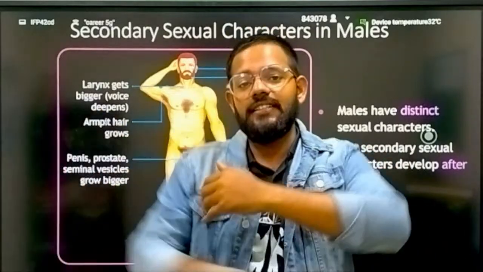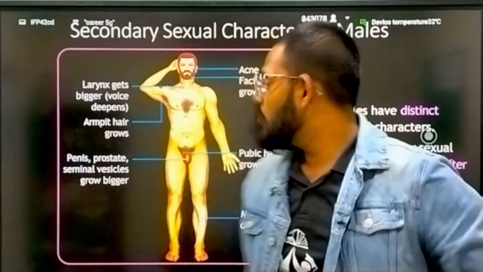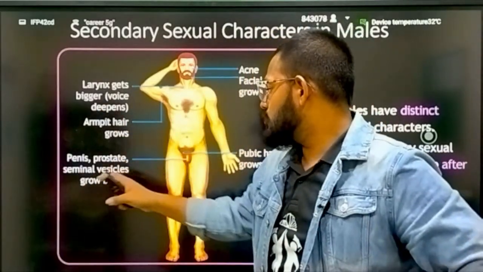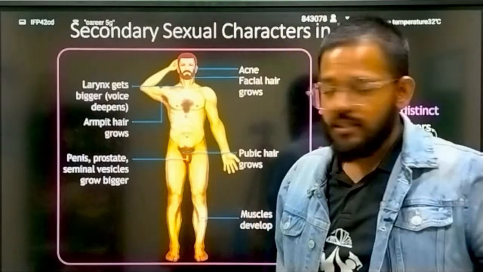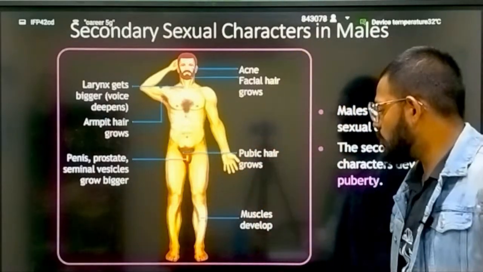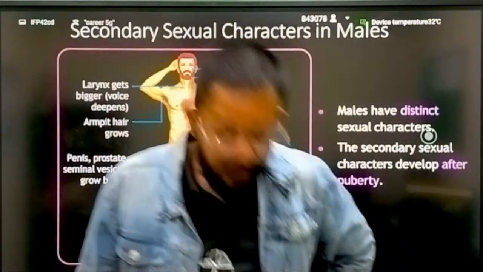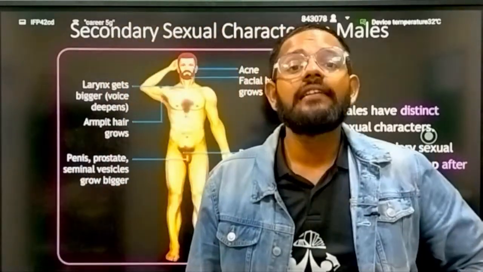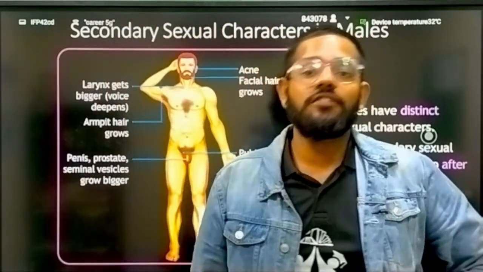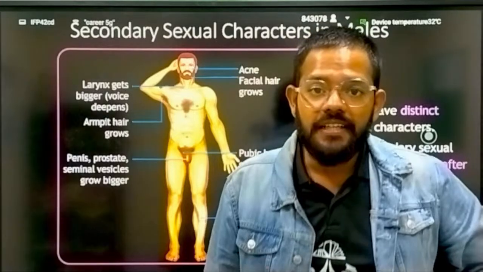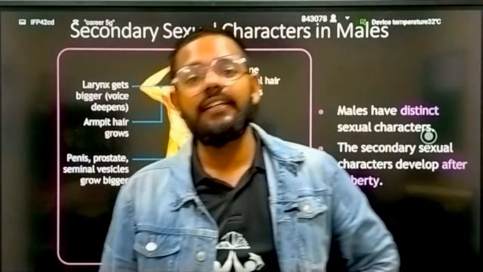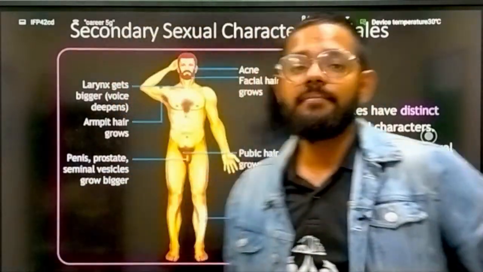The hair will be present inside the armpit, it will grow. Then the penis, prostate, and seminal vesicle grow bigger. Then pubic hair growth and muscle development. These are all secondary sexual characters that come in males when they touch or complete adolescence.